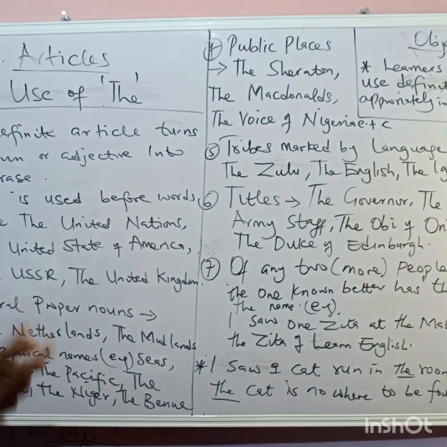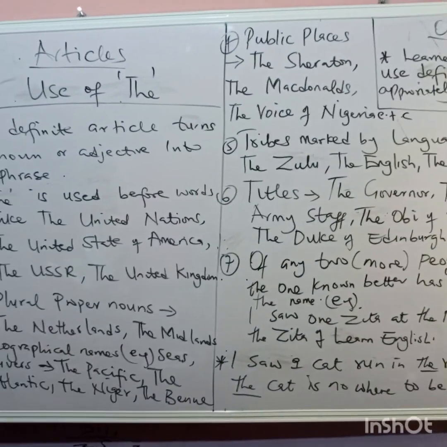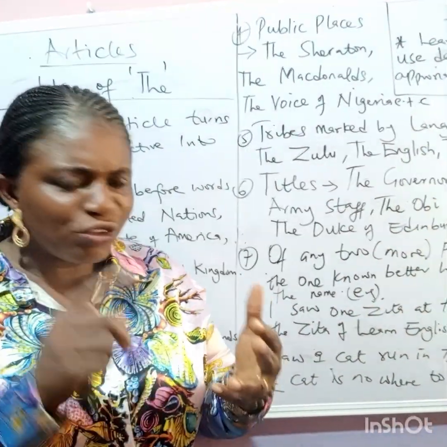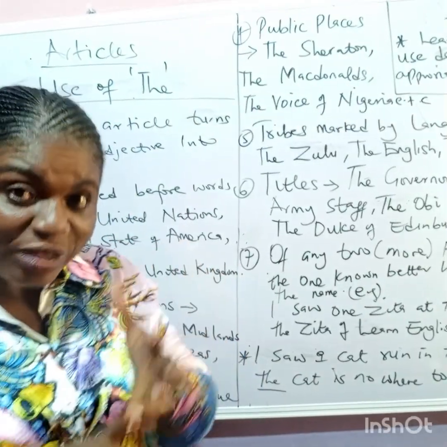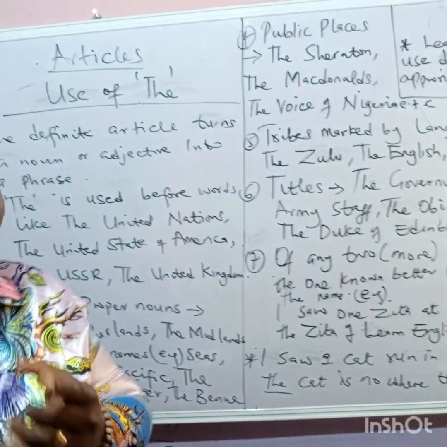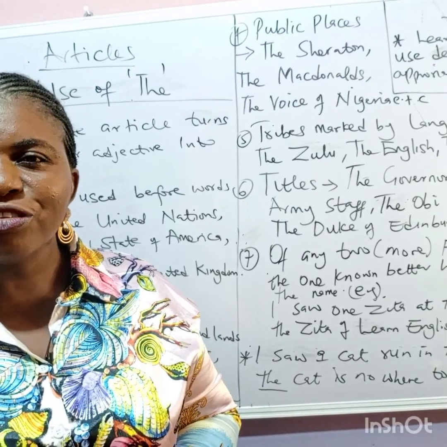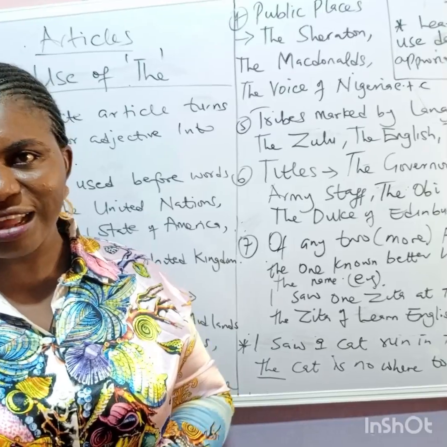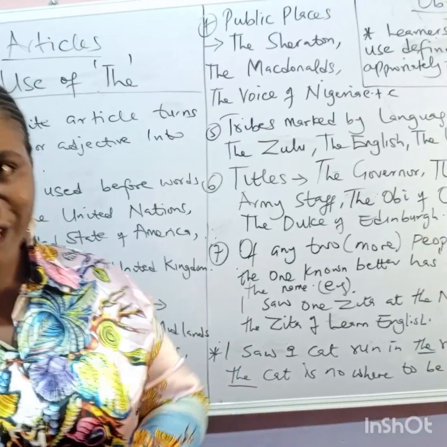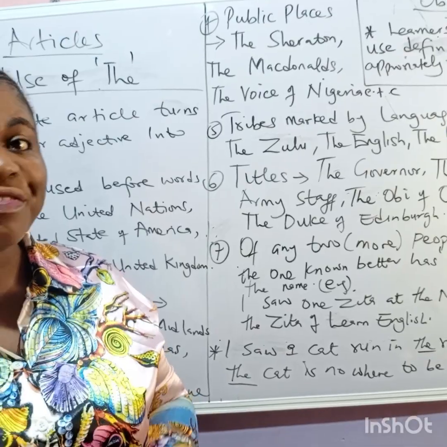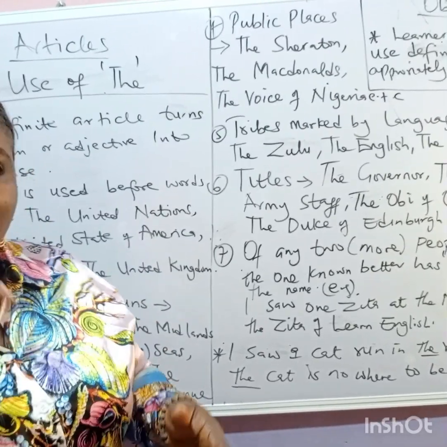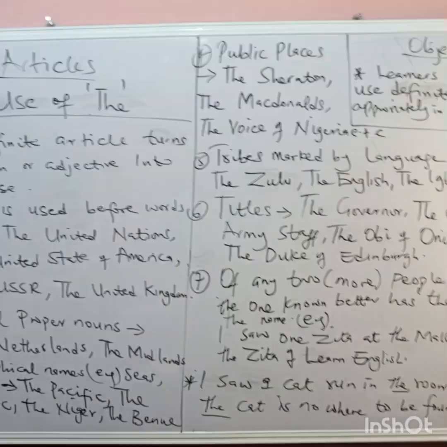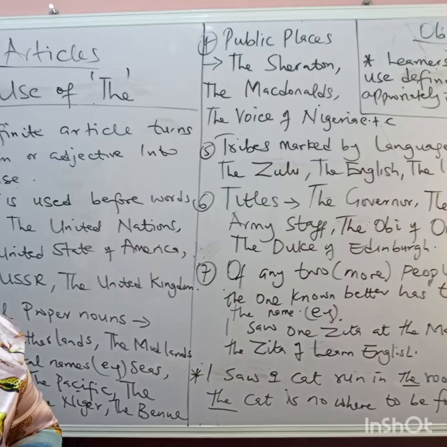The very first one is, when do I use the? The is used before words like the United Nations. Now, when you want to use UN, UK, US, please make sure you put the before it. So don't say I live in USA. I live in the USA. Don't say I live in UK. Say I live in the UK. So you use the before United Nations, United States of America, the USSR, and the United Kingdom.